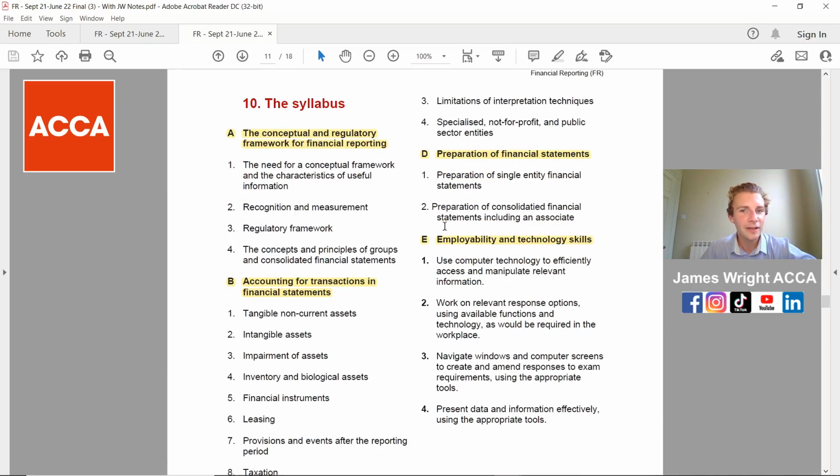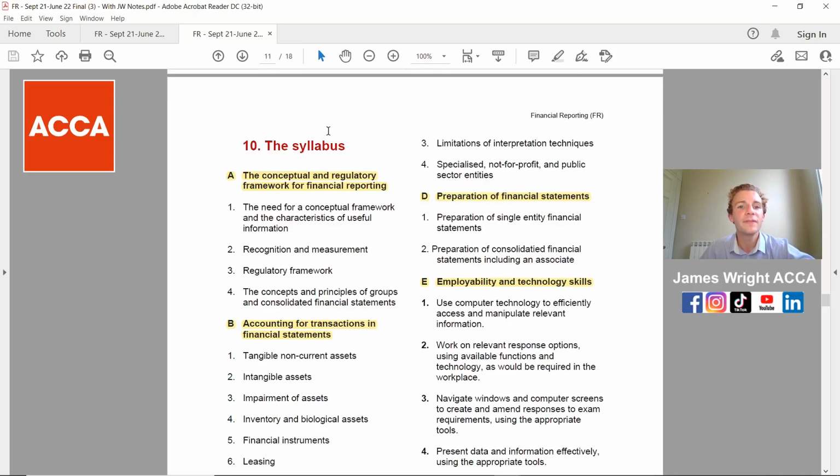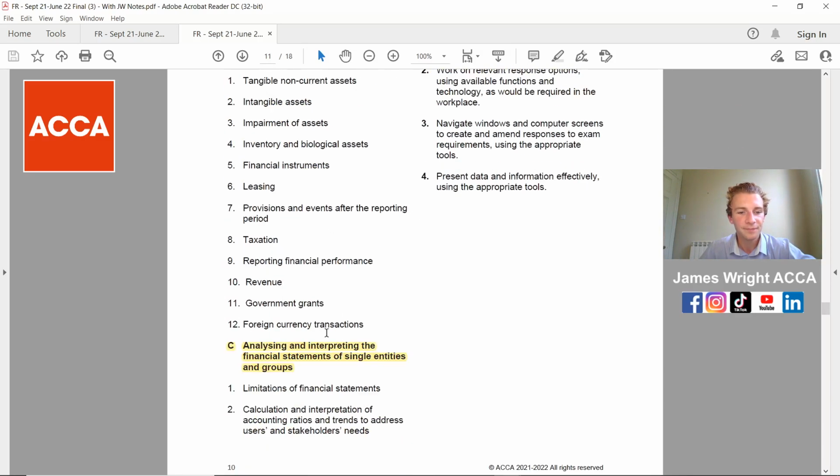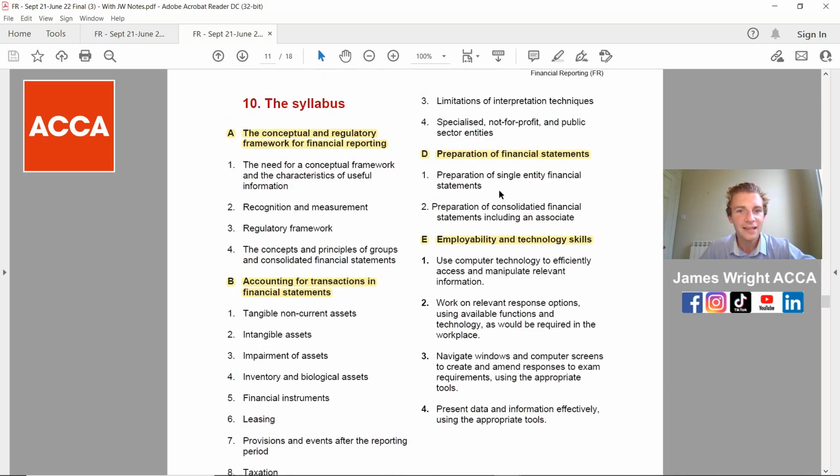Now, I wish I'd actually put, if you can, print this page out for number 10, but remember how we talked about earlier, syllabus areas A to E? Well, this is where, here's A, B, there you've got C and D and E, but this nicely breaks it down, all the key elements that you could be tested in syllabus area A, so recognition, measurement, and then coming on to the actual transactions in financial statements.